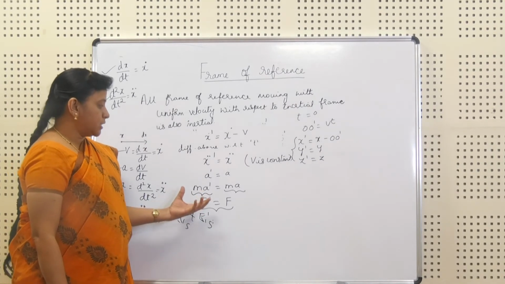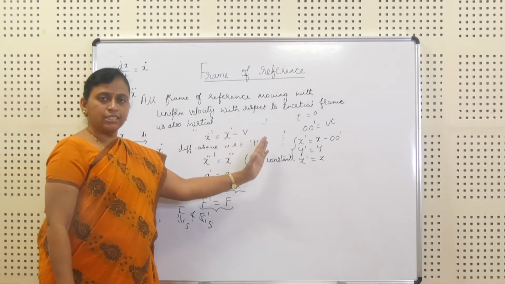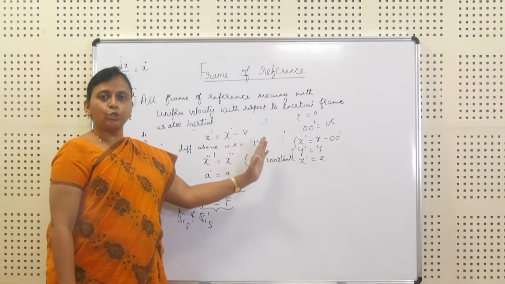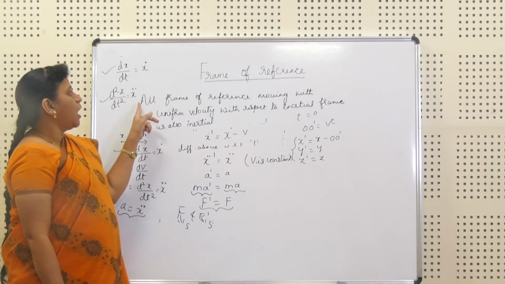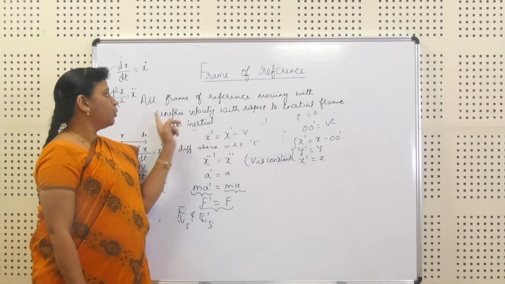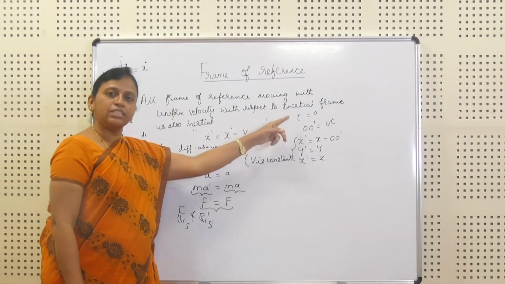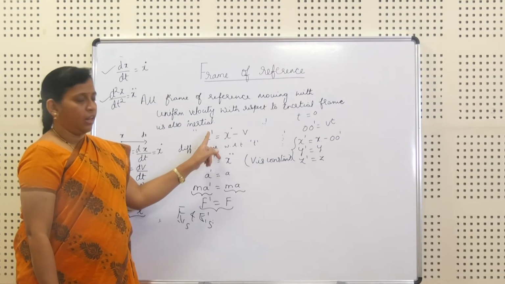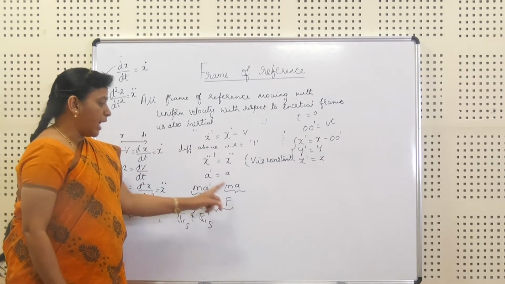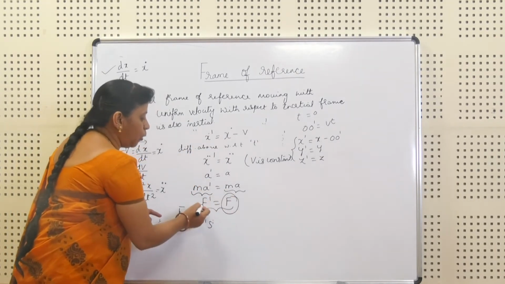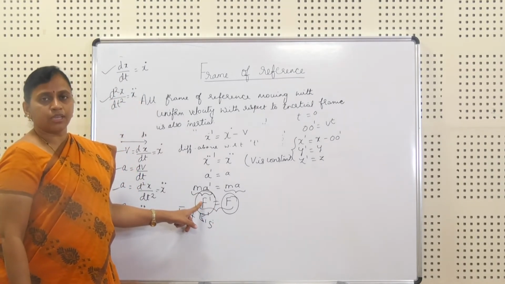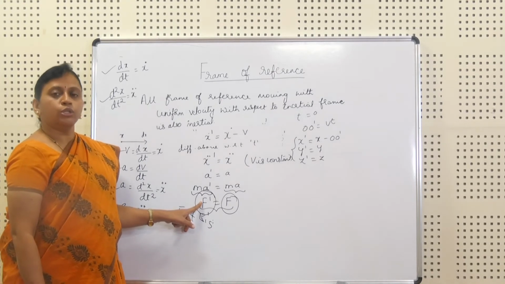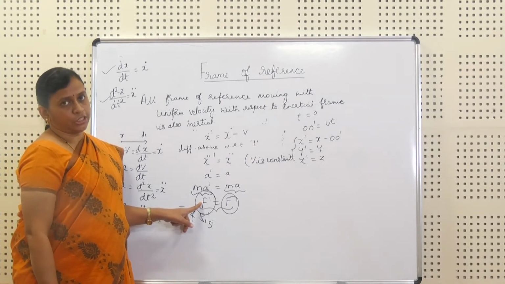Whatever the second frame we have considered, that frame is also an inertial frame, and the statement we have taken, that all frames of reference moving with uniform velocity with respect to an inertial frame are also inertial, holds, because whatever the force we have in the first frame is equal to the same force in the second frame, and both the frames are valid for Newton's law of motion.